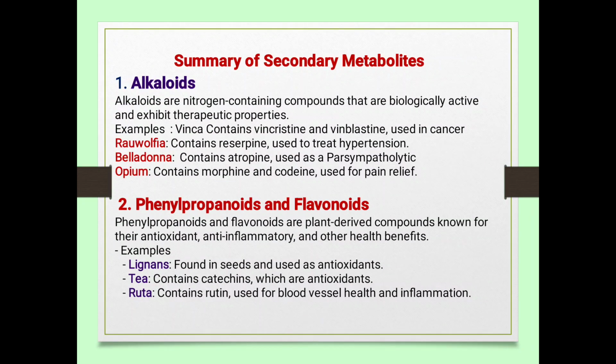So alkaloids are nitrogen-containing compounds that are biologically active and exhibit therapeutic properties. Example: vinca, as already told, vincristine is an active constituent used in cancer treatment. Rauwolfia contains reserpine to treat hypertension. Belladonna, parasympatholytic. Opium, pain relief. Phenylpropanoids and flavonoids are anti-inflammatory and antioxidant, and prevent inflammation. Lignans found in seeds are used as antioxidants. Tea contains catechin, an antioxidant. Ruta contains rutin, for blood vessel protection and inflammation prevention.